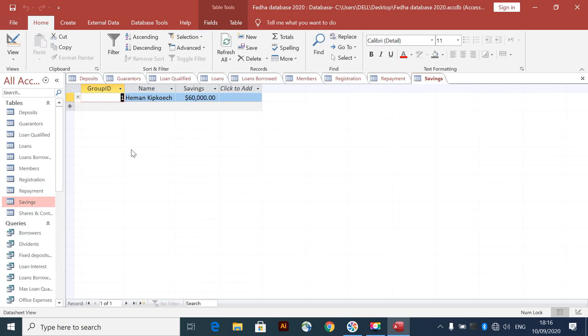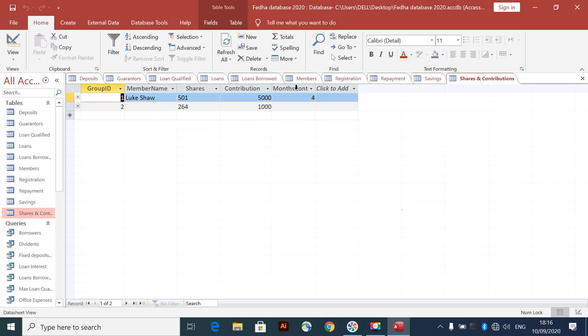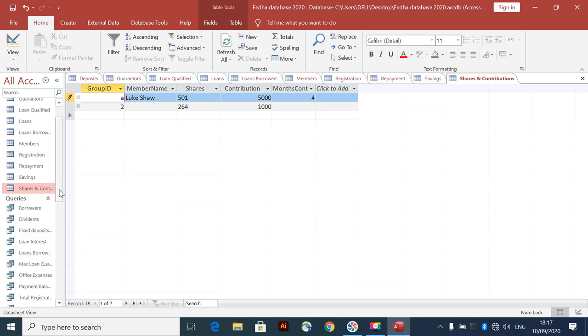So the next table is the savings. You must record all your savings for you to borrow a loan. Shares and contribution, each member must contribute something. Shares, something like a share, for you to have shares.